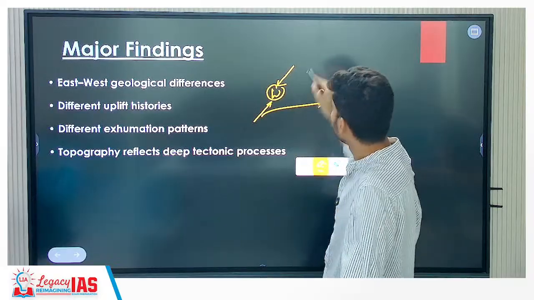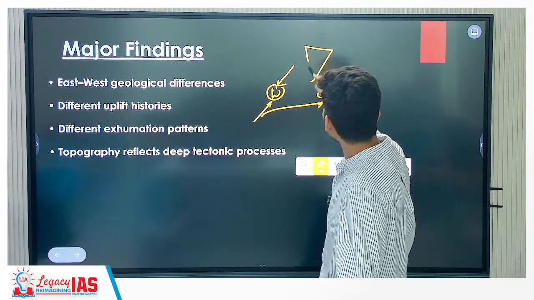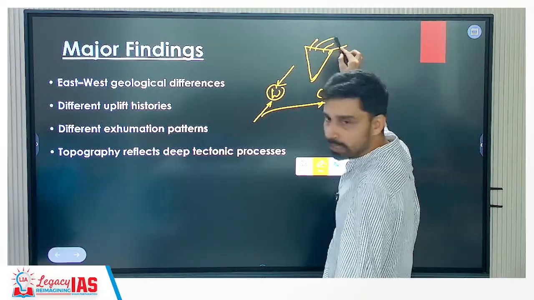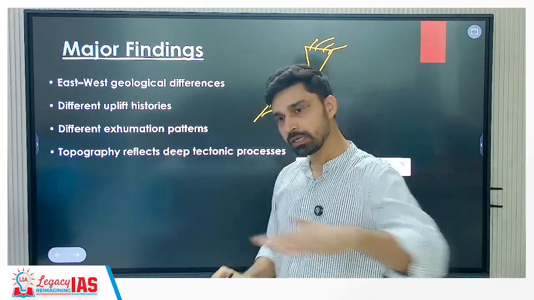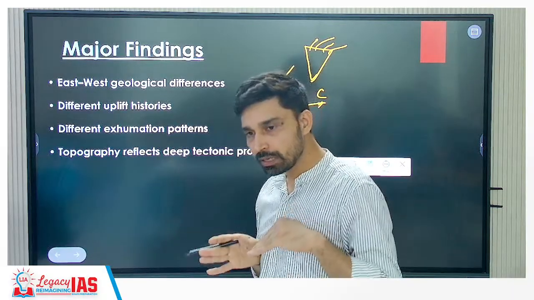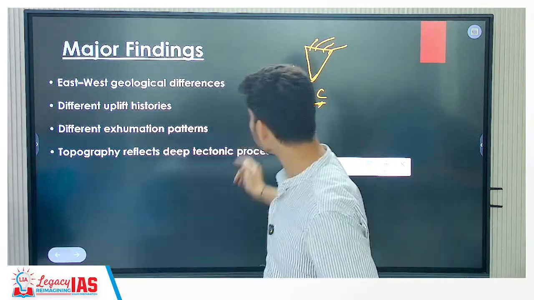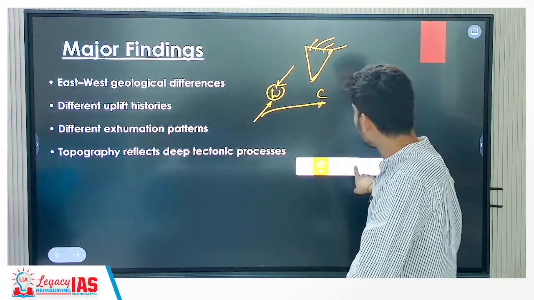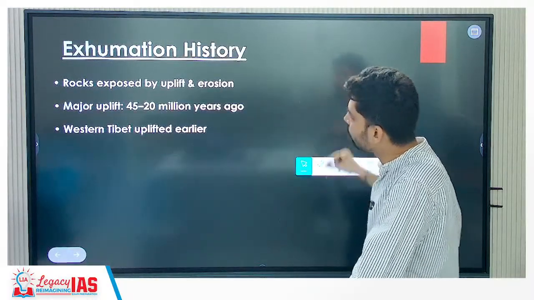That means we can say that if the movement of Indian plate is concerned, Indian plate is not moving at the uniform rate everywhere. In the western part it is moving at faster rate, eastern part it is moving at a slower rate. That's why western part is uplifting earlier, eastern part is uplifting relatively later as such. So that is what the information talks about.